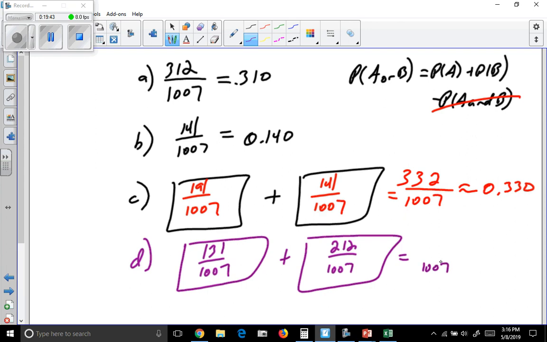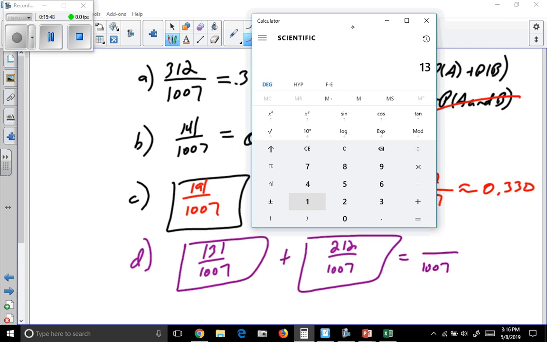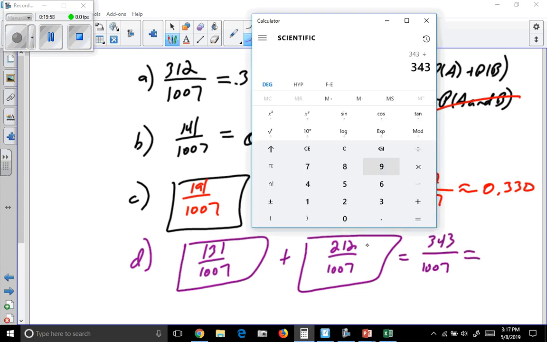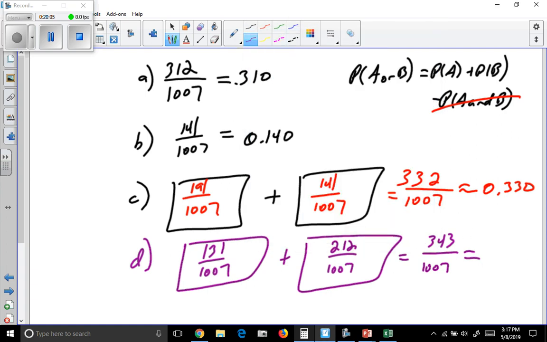So we have our common denominator, add the numerators. So 343, so if we convert that to a decimal, about 0.341. So one of the keys here is recognizing that these categories were mutually exclusive, so this probability was going to be 0.